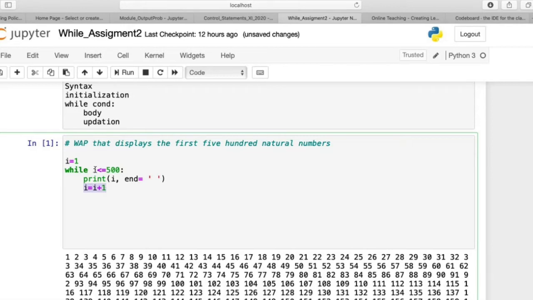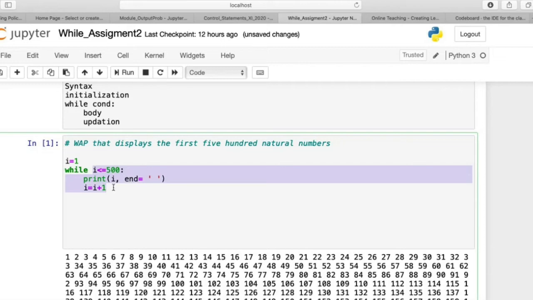Then again the body is executed with 2. Now the condition will be evaluated with the new value, that is 2. Now 2 is less than or equal to 500. Yes, it is. And again it will continue with these statements. It will print 2 and i will be incremented. Then i is now 3. Then the same set of statements is repeated with the value 3 and 4 and so on.